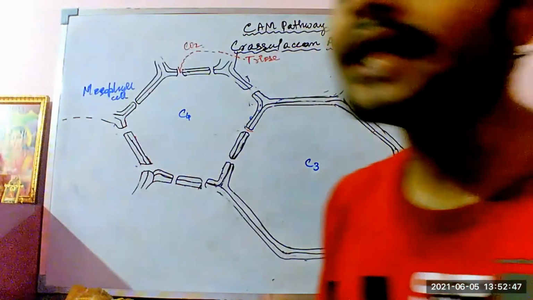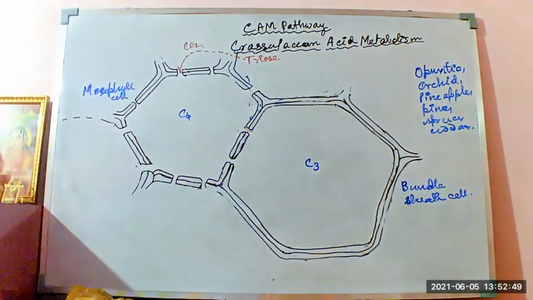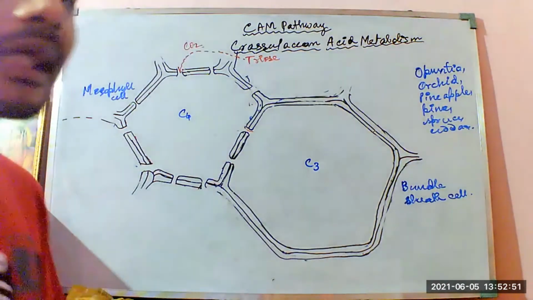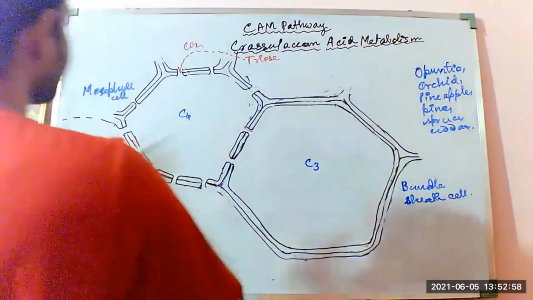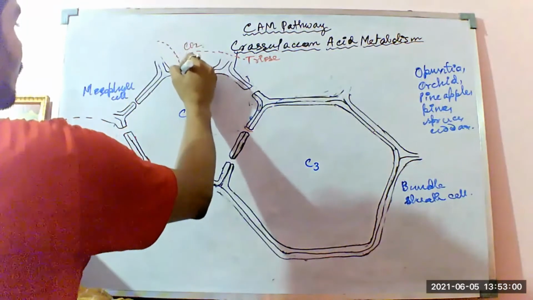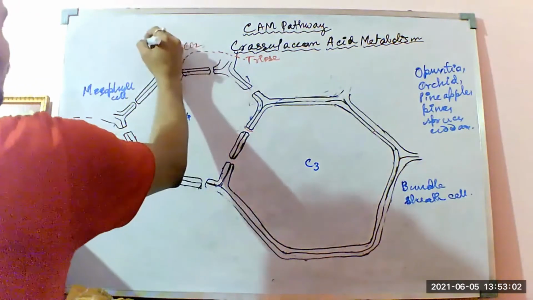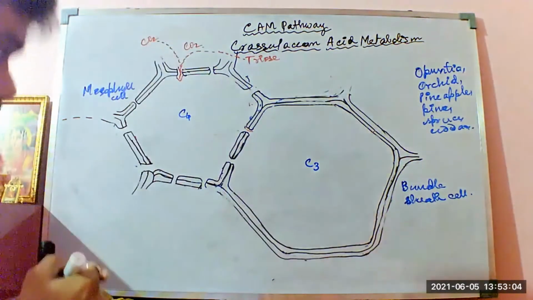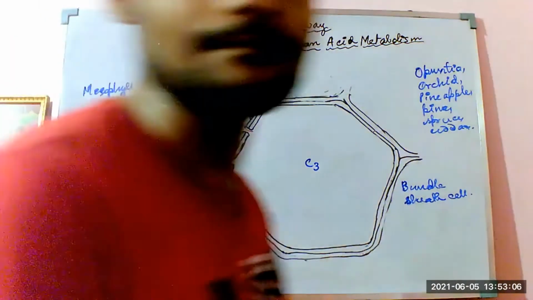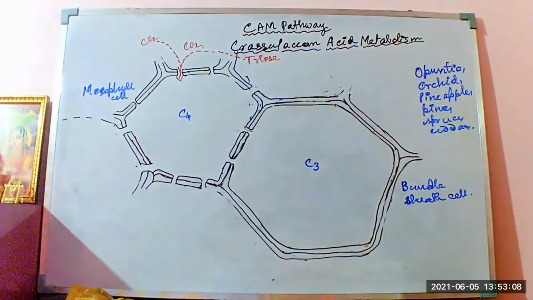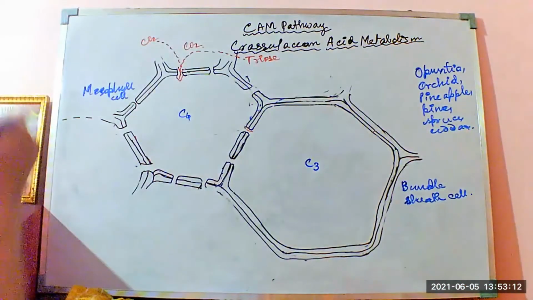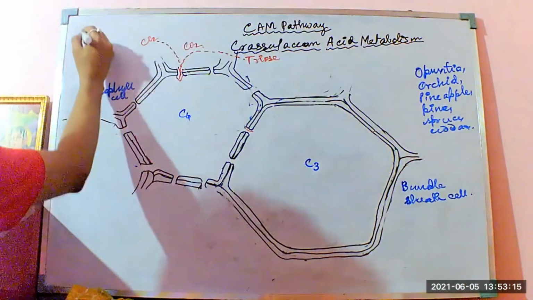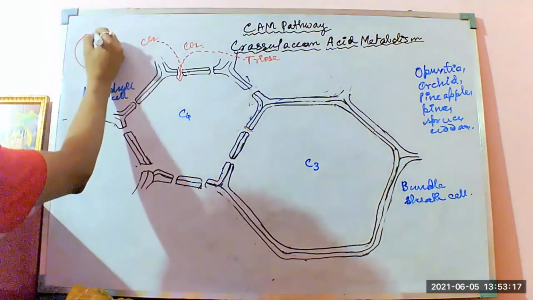So during the night time, when the temperature drops, the CO2 coming from the atmospheric combination of air and gases enters into the mesophyll cells or the C4 cells. At night, as I told, the stomatal pores are open.